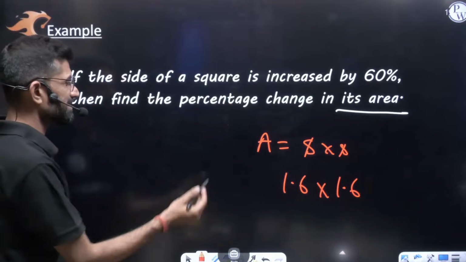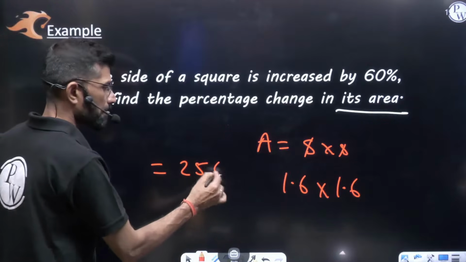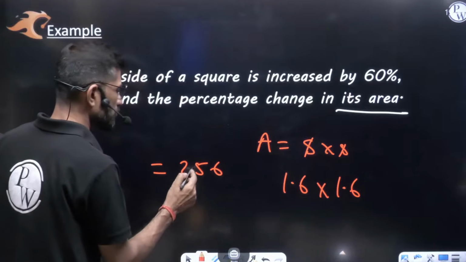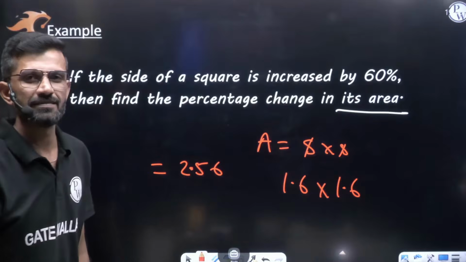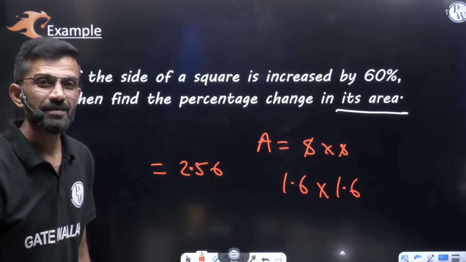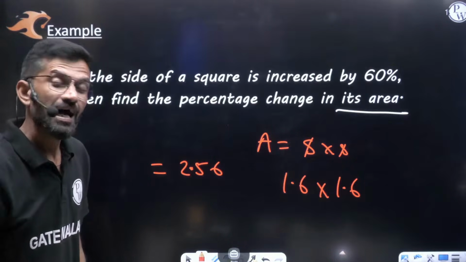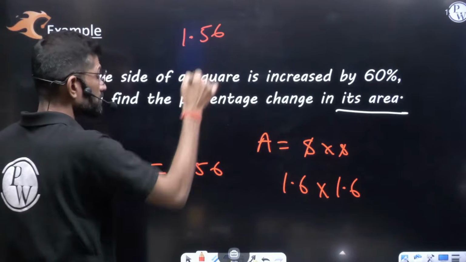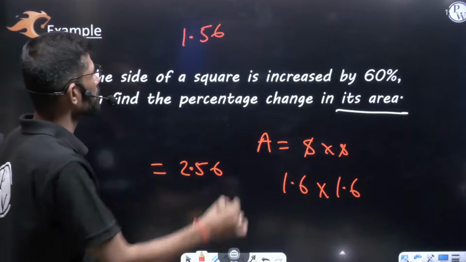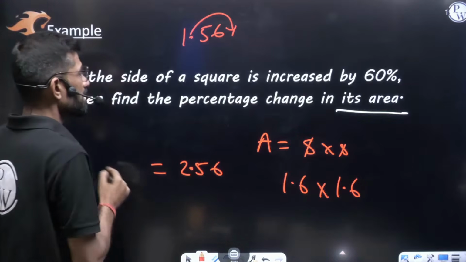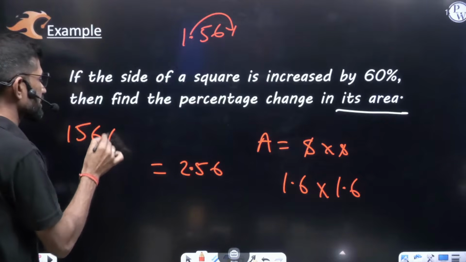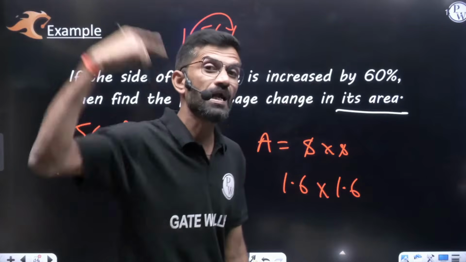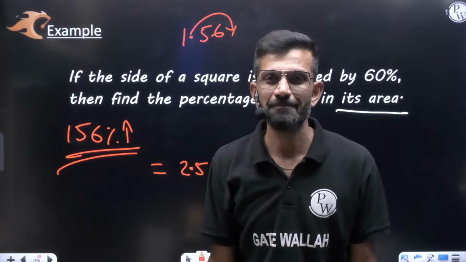If I am not wrong, 16 square is 256. Am I right? 16 square is 256. After the decimal, two digits are there, so after two digits the decimal will come here: 2.56. More than 1, less than 1. So my dear friend, this is more than 1. How much more than 1? It is 1.56 more. You have to mention this value in percentage, so 156% increase will be there in the area. Not only 56%, 156% increase will be there.